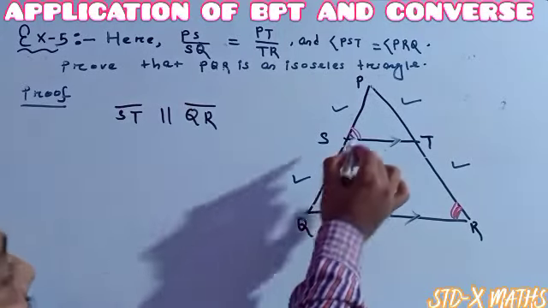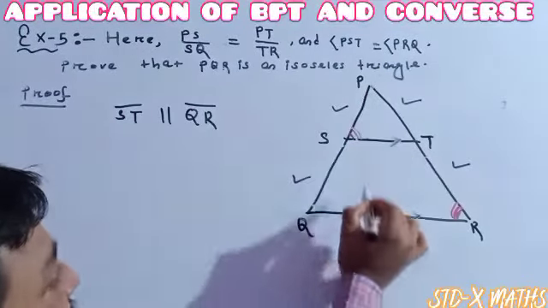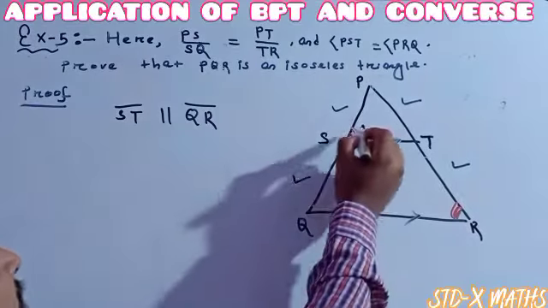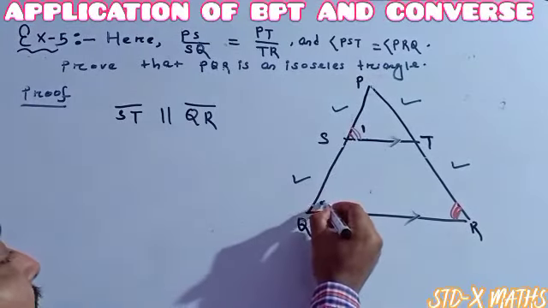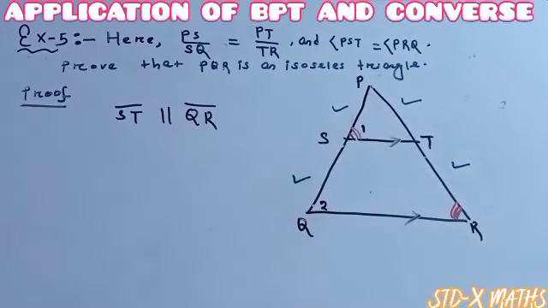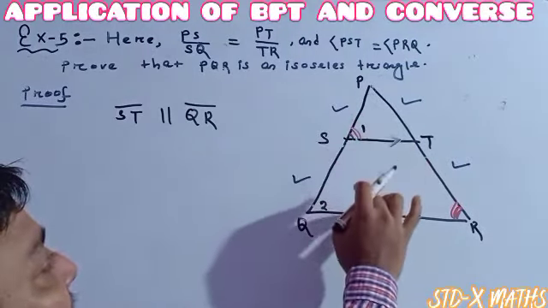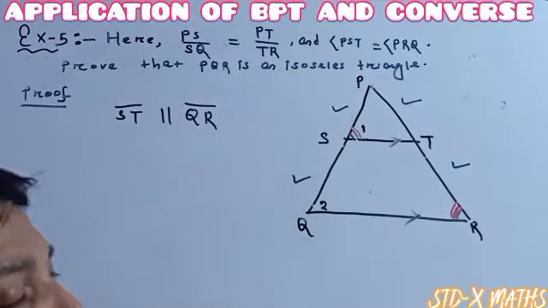As this one is parallel to this one, suppose this angle is 1. Then angle 1 will be the same as angle 2, because of the corresponding angles. These two are parallel, so corresponding angles are the same.